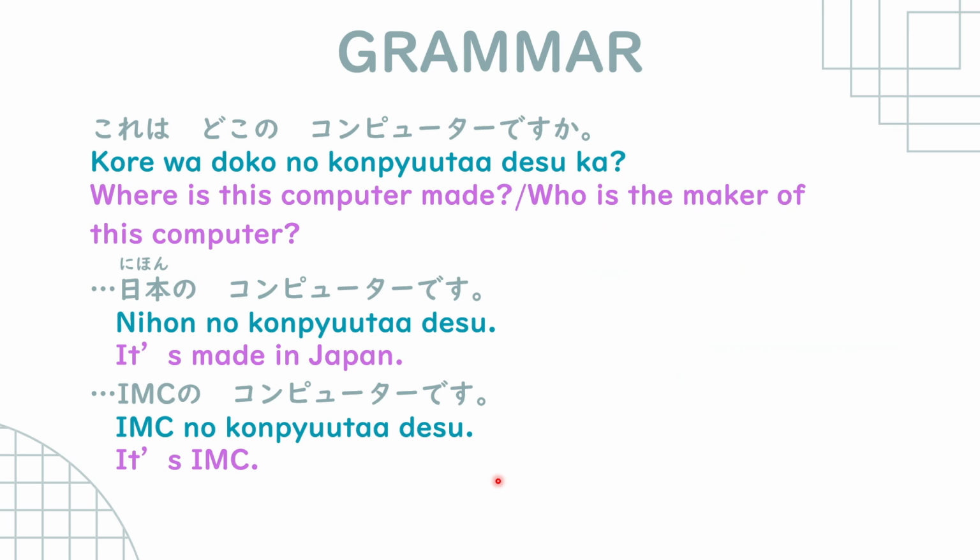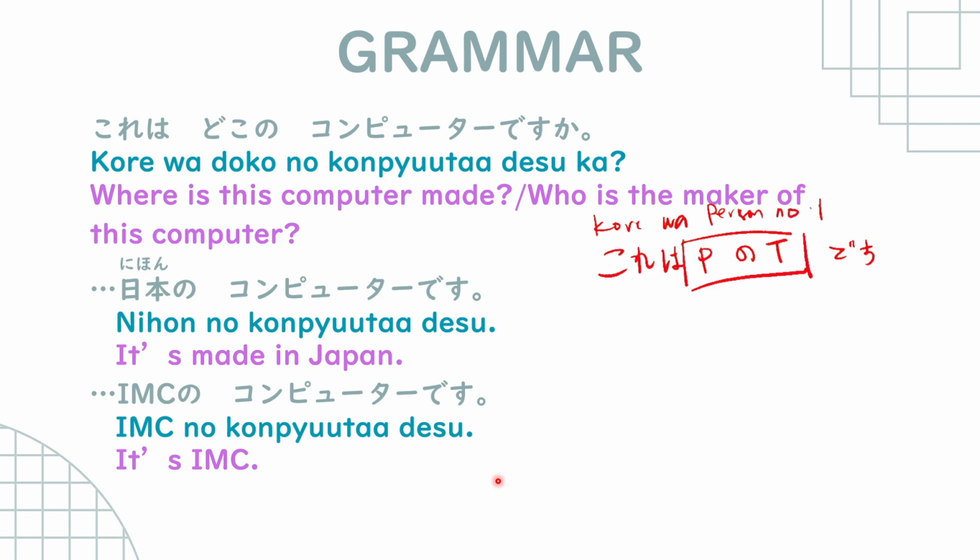So always remember that if it is kore, that means that the person, the no, and the thing or the object will come in a pair, after wa. Kore wa, person, no, thing, this.